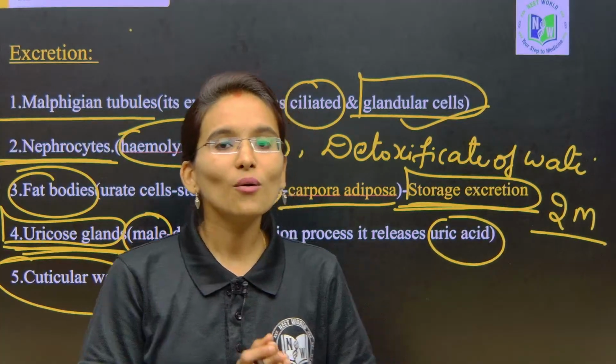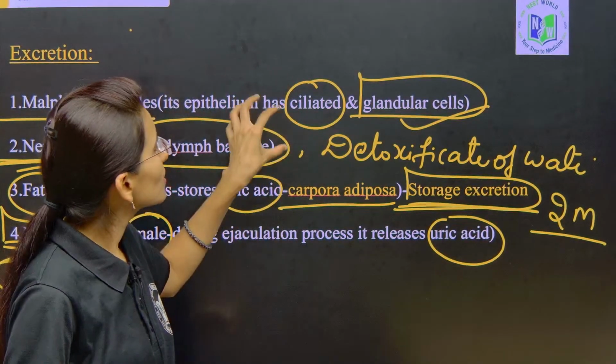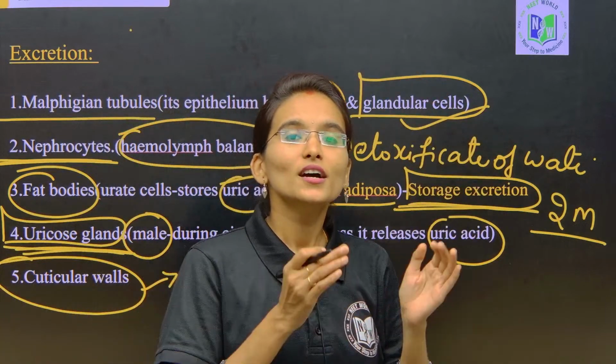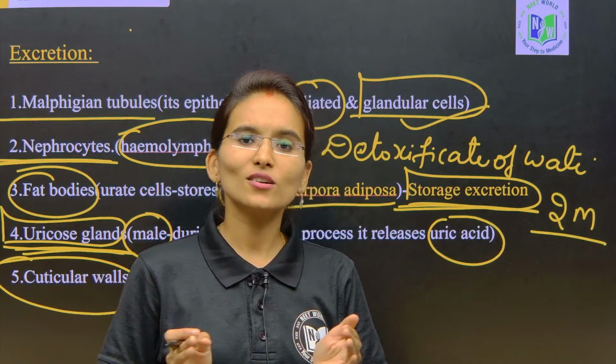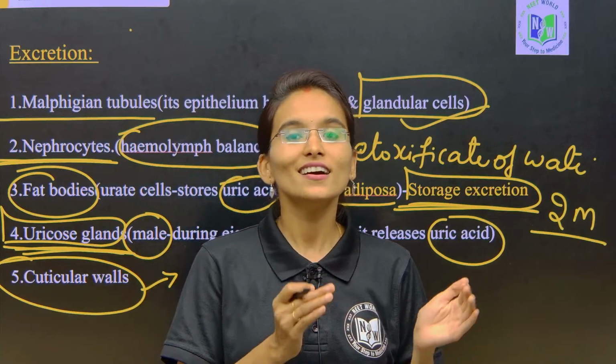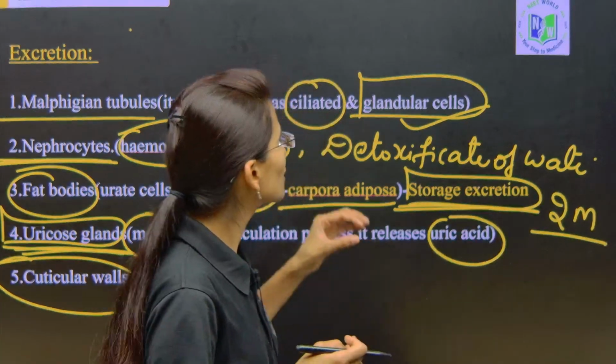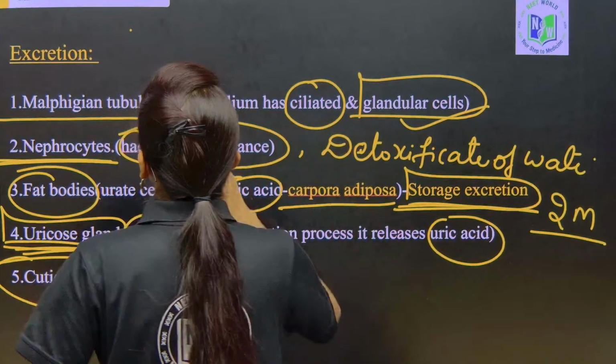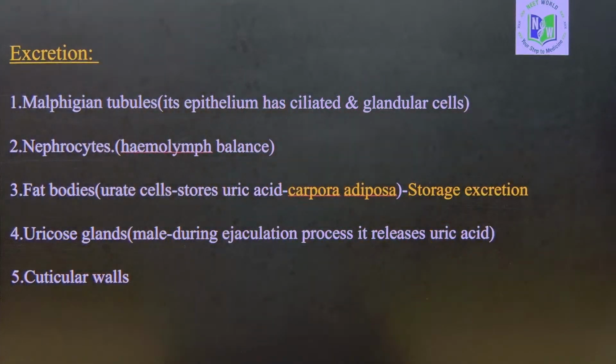Now I will explain how the ciliated cells and the glandular cells are involved in the removal of uric acid, and how they are involved in excretion. So, now we will understand about this, my dear students. Now look here.